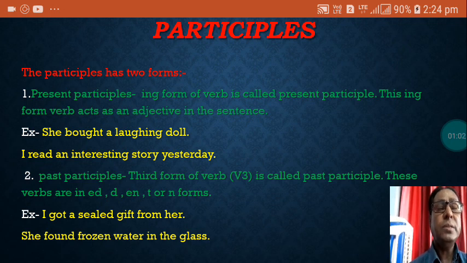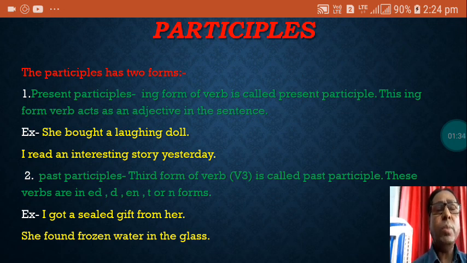Present participle: the ing form of a verb is called present participle. When you add ing to any base form of a verb, that is called present participle. Laugh, laughing. Give, giving. Play, playing. So this ing form of the base form of a verb is called present participle.